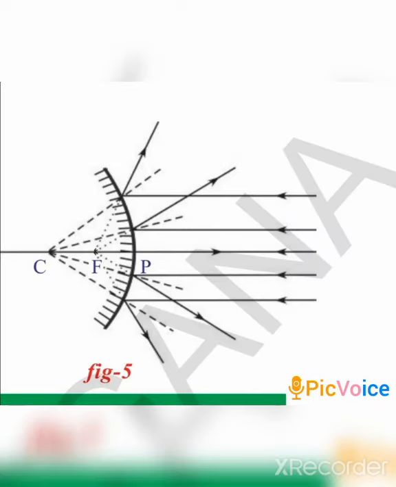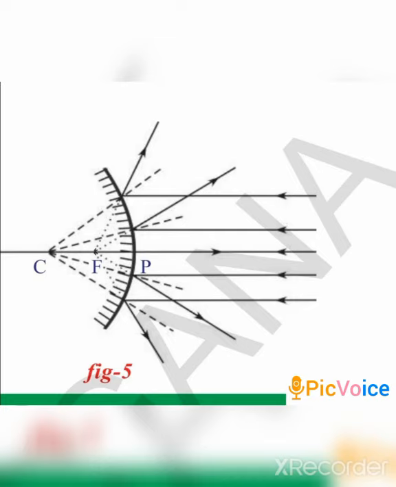Look at this image. There is a convex mirror which is kept in front of the sun. Think it is being kept in front of the sun because the rays are parallel. That is why I have said that it is being kept in front of the sun. And when it is getting reflected, all the rays are reflected in such a way that they are diverging from each other. That means they never meet.